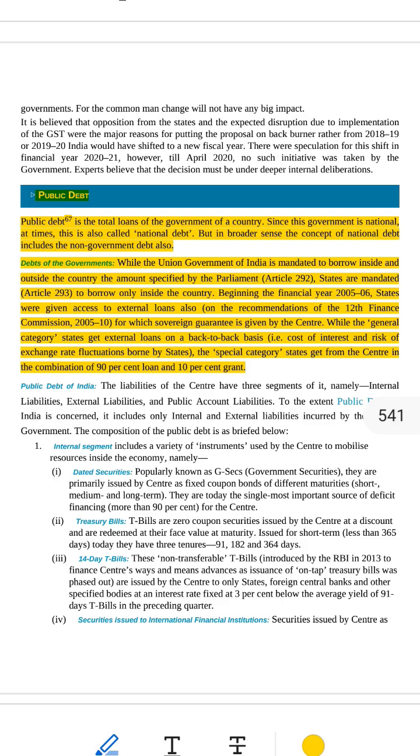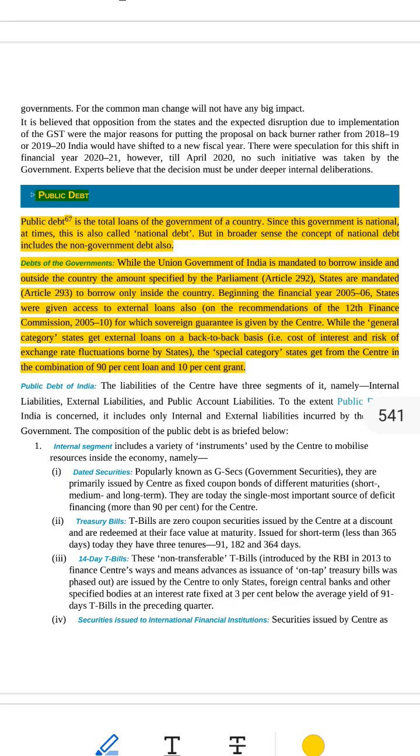Line 7. While the general category states get external loans on a back-to-back basis, i.e. cost of interest and risk of exchange rate fluctuations borne by states, there are two types of states. General category, richer or bigger states, like Maharashtra, Tamil Nadu. Special category, poorer or hill states, like Himachal Pradesh, Assam.